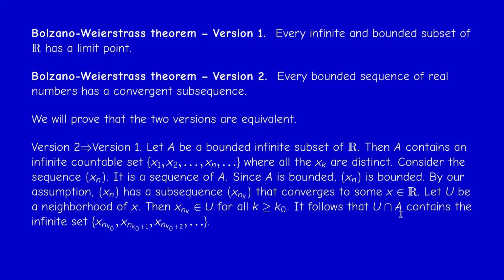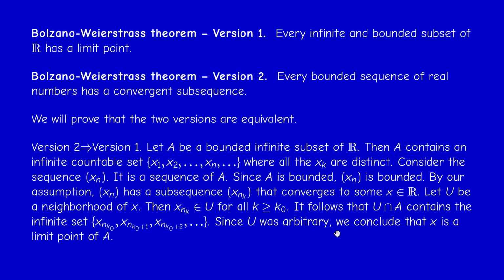So U intersected with A contains this infinite set. How do I know that it's infinite? Because there's no repetition in this sequence. All the elements are distinct. Okay, so this now is an infinite subset contained in the intersection. So the intersection is infinite. And since U was arbitrary, this means that x is a limit point of A.